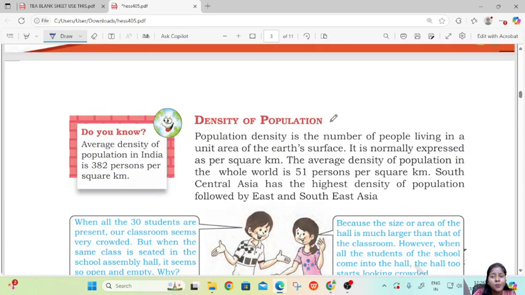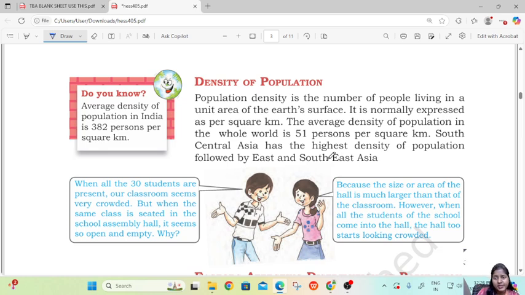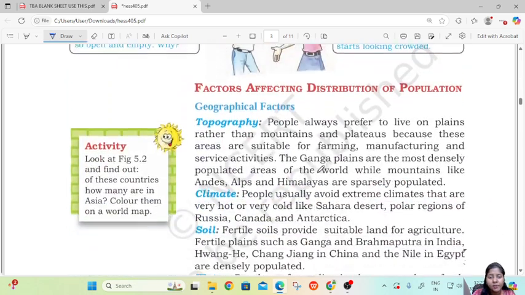Then, density of population. Population density is the number of people living in a unit area of Earth's surface. So, it's how many people are living in that particular area, and it is normally expressed per square kilometer. South Central Asia has the highest density, followed by East and Southeast Asia. So these things you have to remember.